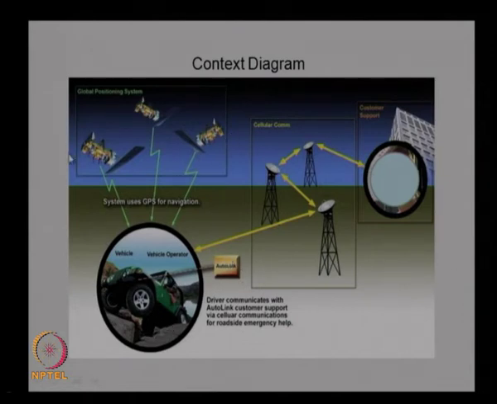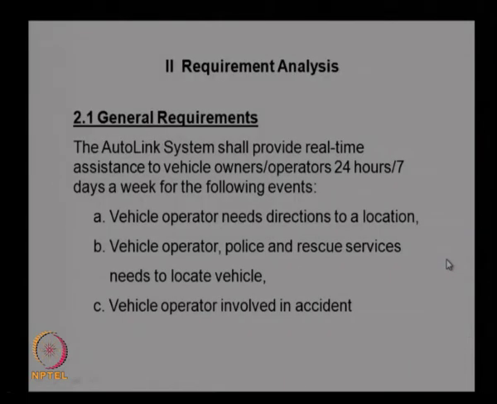We do not need to really worry about the GPS system or the cellular system; we assume that these already exist. What we need to design is the auto link system for the vehicle as well as the customer support system. We look at the requirements for the customer support as well as the auto link, and then design the whole system. So, for that we need to have the requirement analysis. We look at the requirements of the system.